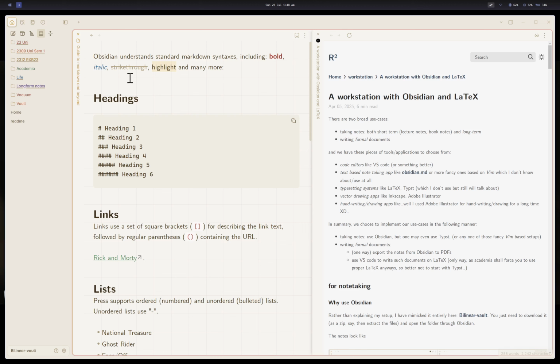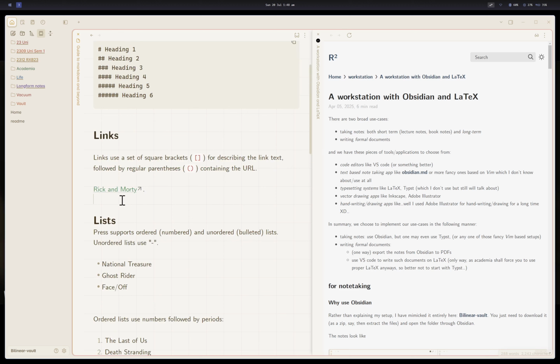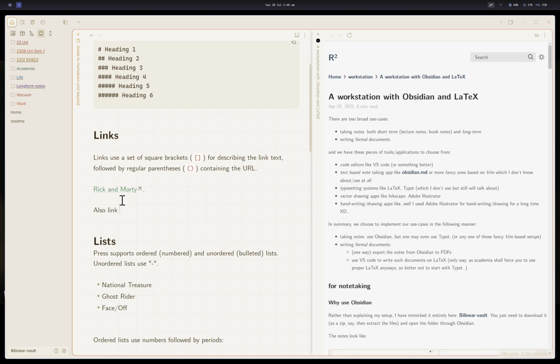Now, you can write headings by adding hashes. Hash space, I shouldn't call it a hashtag, it's just a hash space, will give you headings. There are 6 headings. This is the Markdown notation. There are links, so you can link to external websites, but you can also link to other files, which is given by the Wikipedia syntax.